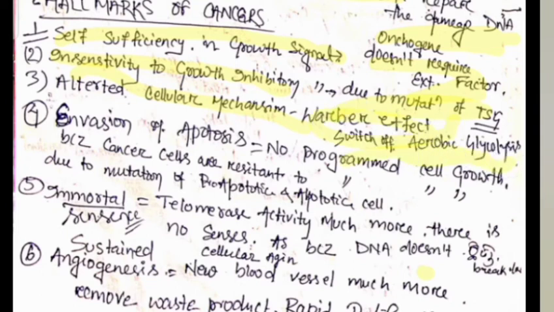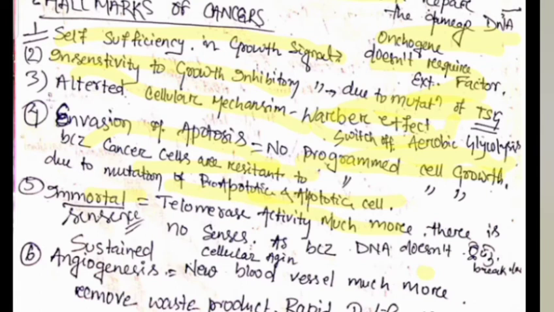Okay. Then the fourth is the inhibition of apoptosis. What is inhibition of apoptosis? Apoptosis inhibition means programmed cell death will not occur, because the cancer cell now becomes resistant to the tumor suppressor cell because of the mutation of pro-apoptotic and anti-apoptotic genes. That's why the cell grows more and more. Apoptosis does not happen, and the cell becomes immortal.